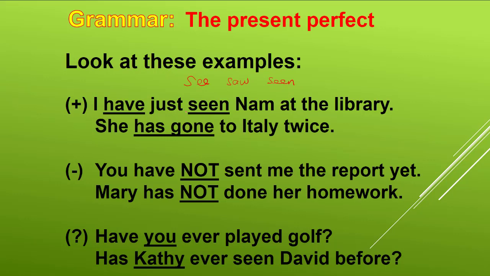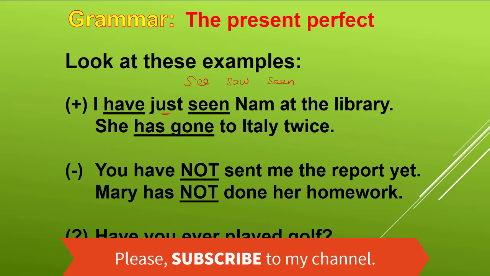So I have just seen Nam at the library. Just. So she has gone to Italy twice. In present perfect tense, the time or the date are not very important. Not important.